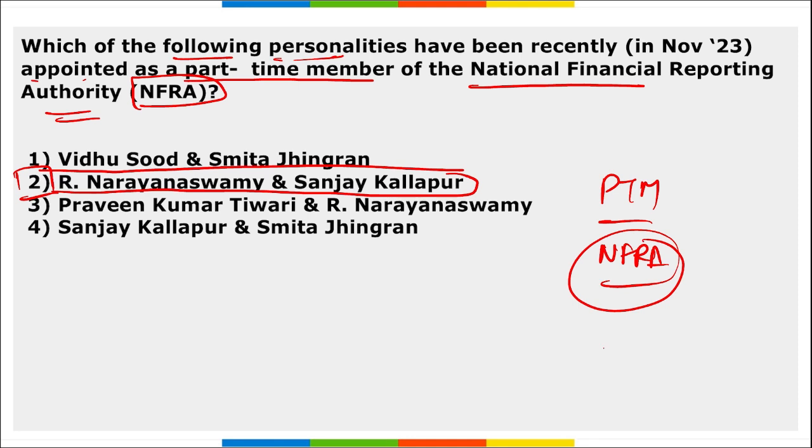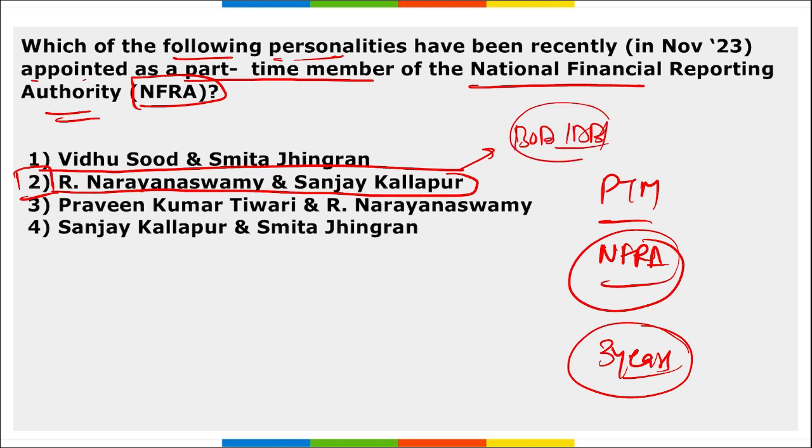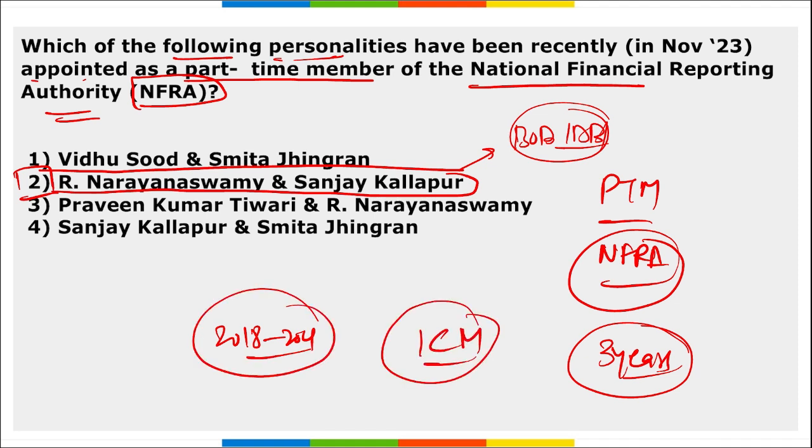This is an independent accounting regulator and they have been appointed in this position for 3 years. Sanjay Kalapur, remember, he was on the board of directors of IDBI Bank, and from 2018 to 2021 he served as an international council member at large for American Accounting Association.